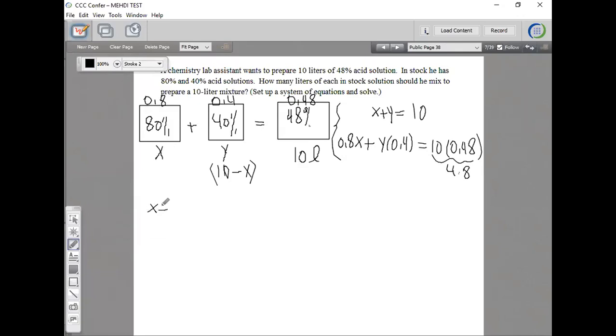My first equation is X plus Y is equal to 10. The second equation, let's multiply each term by 10 in the second equation. So that becomes 8X plus 4Y is equal to 48. Now I don't have decimals to deal with. These are my two equations. I'm going to use the substitution method first.